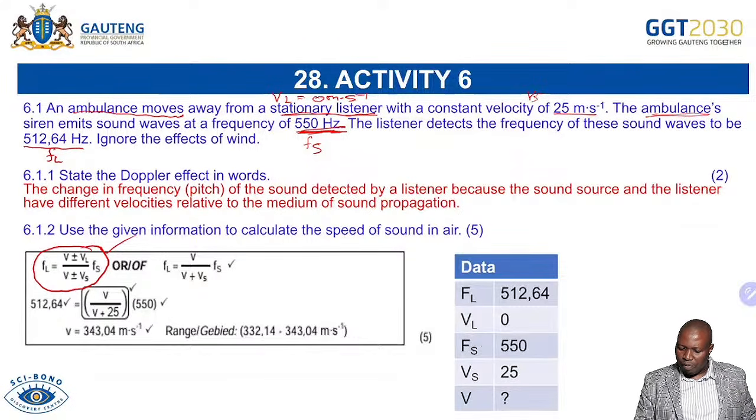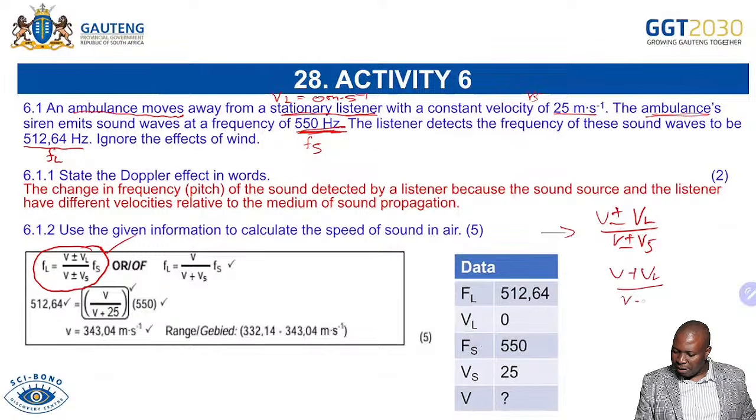Remember, on the formula we have V plus or minus VL over V plus or minus VS. So if it's coming towards, the denominator must be V minus VS. That is multiplied by Fs. That will be your frequency of the listener. It will be like that, which means the number that we're dividing with must be smaller, hence it must be negative there.